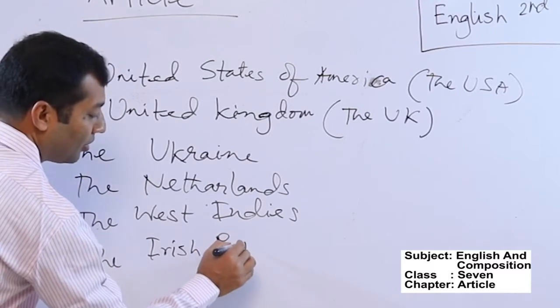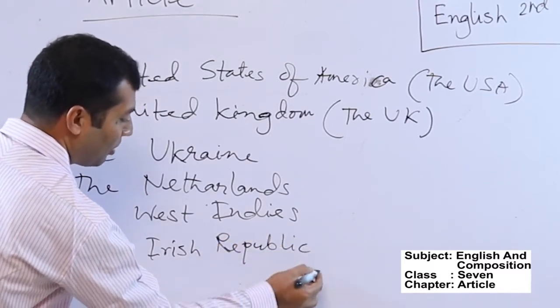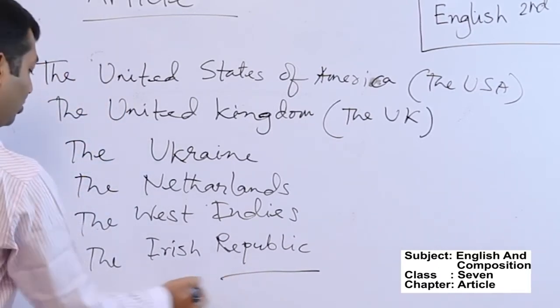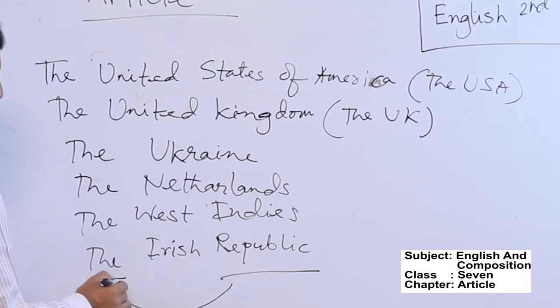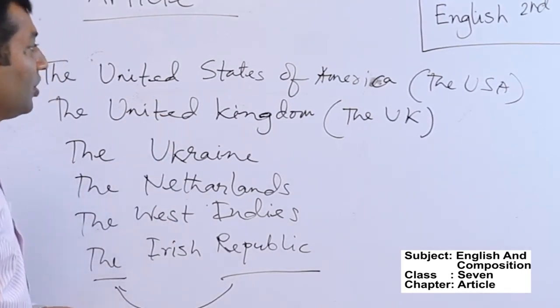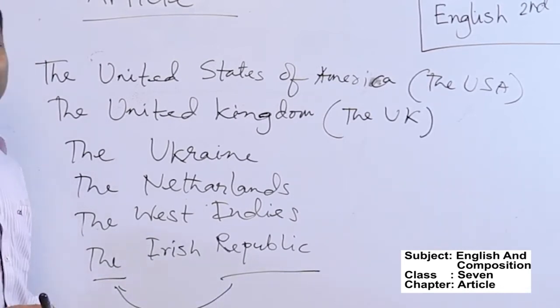Here, if you see the word Republic with any country, you must use the article "the" before it. So there are some other countries like the Maldives. Similarly, you have to use the article "the" before them.